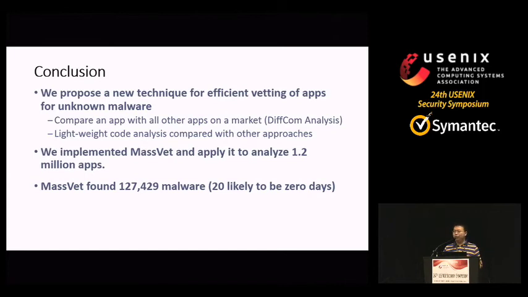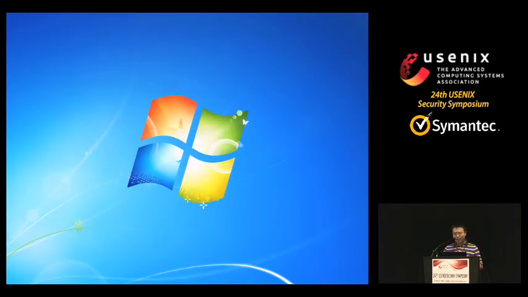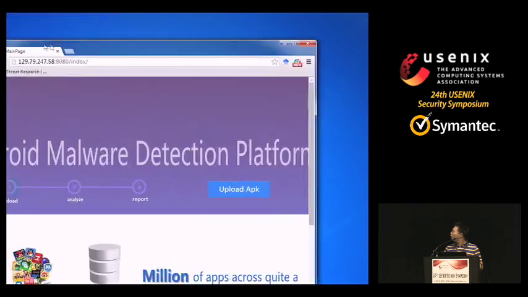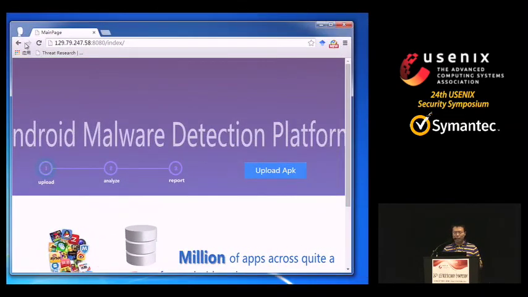So before the end, I want to show our system. We want to make a public service of this system and want others to use it. Now I can show a simple demo here. This is our system.